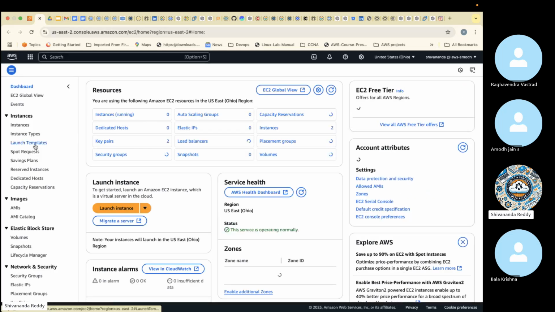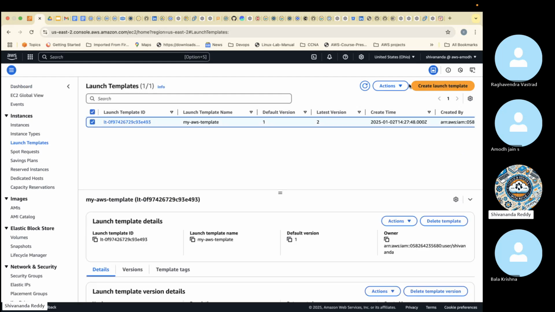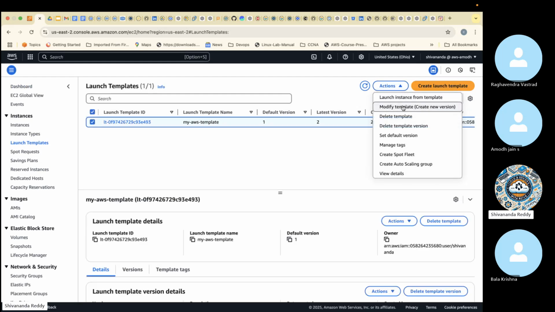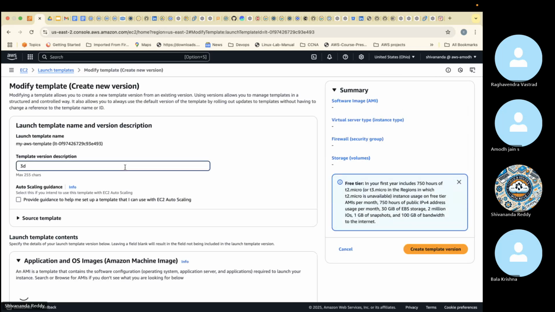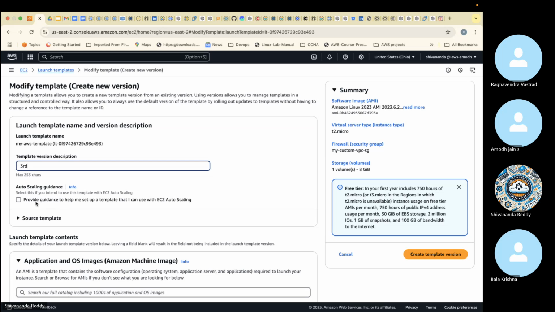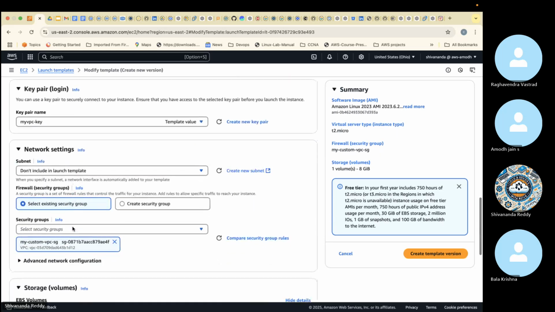I'll make the changes in the launch configuration first. I'll create a third version. Right now we have the second version. I will make changes and create a third version. Modify template, create a new version. Third. This is the same only.